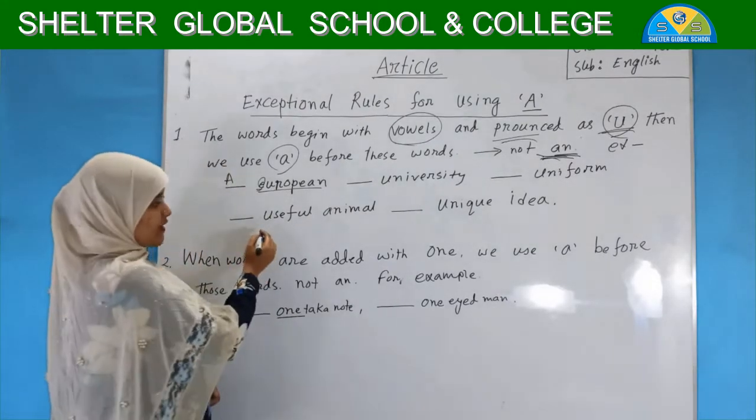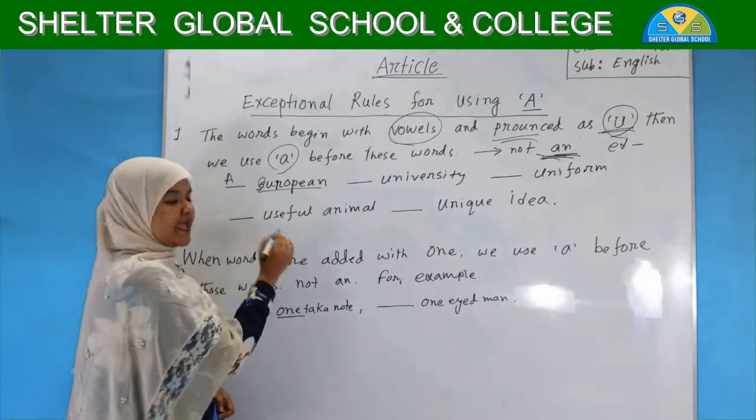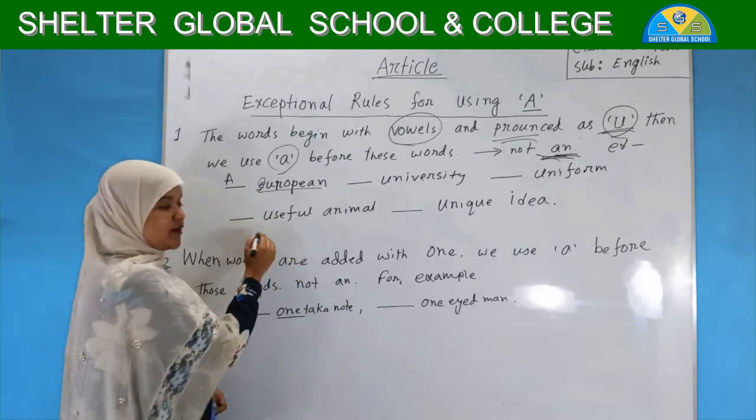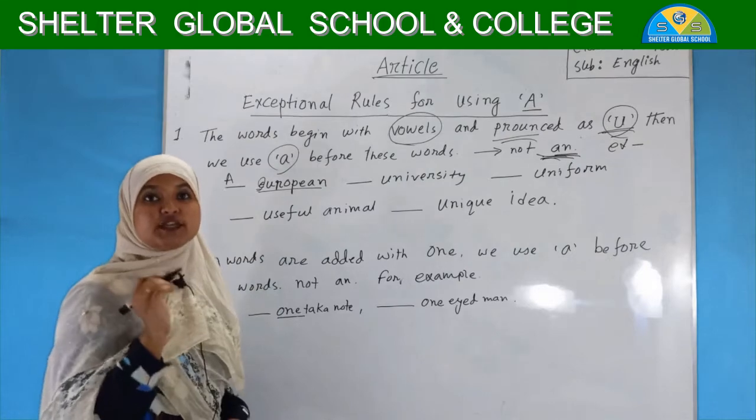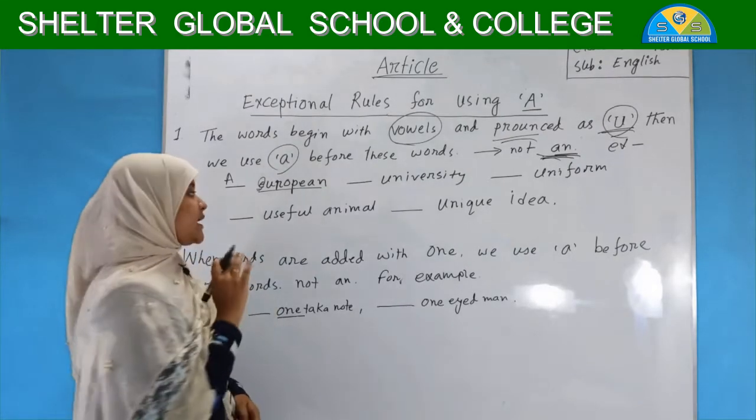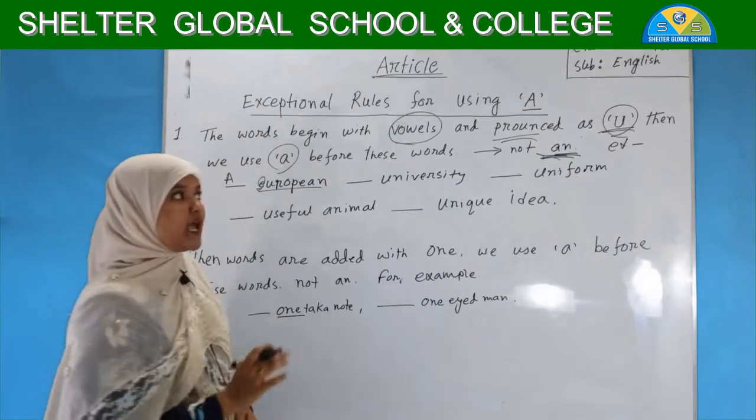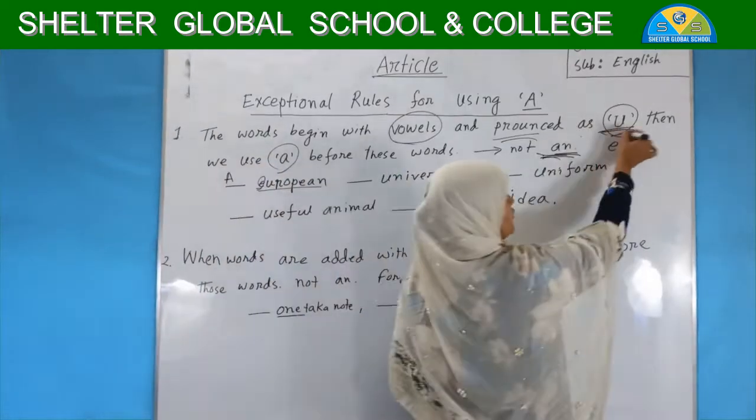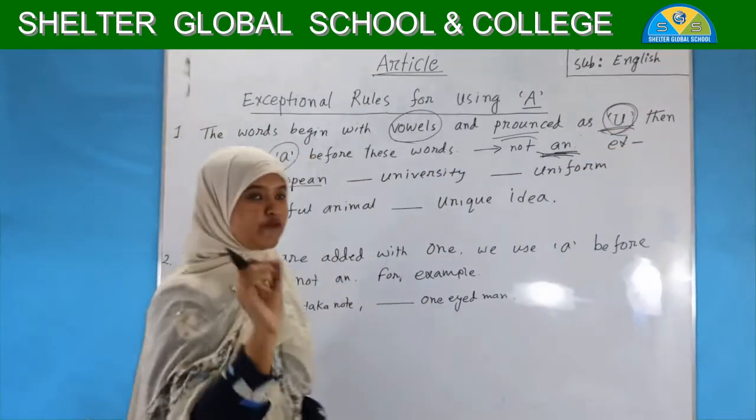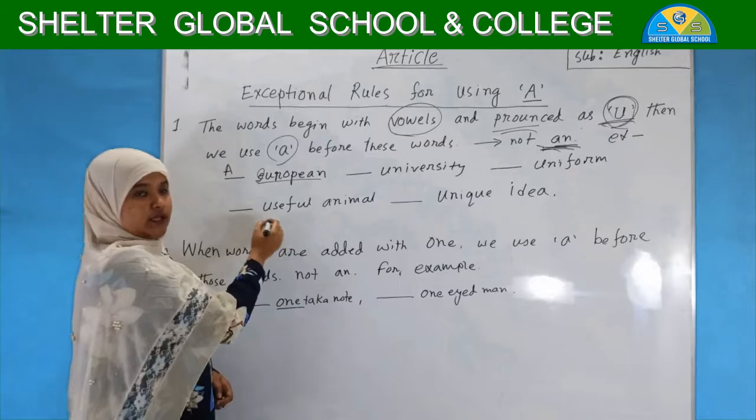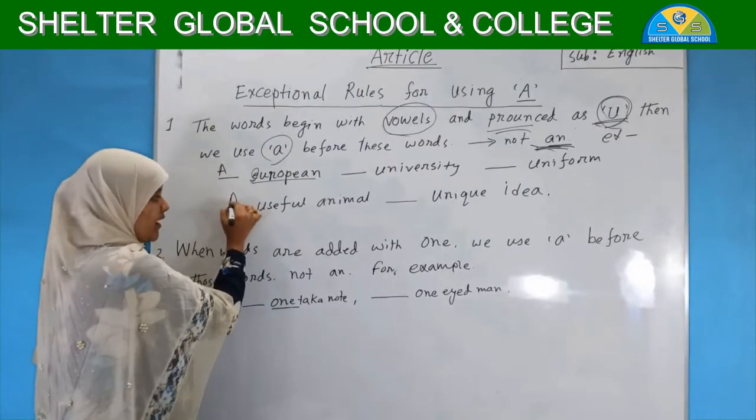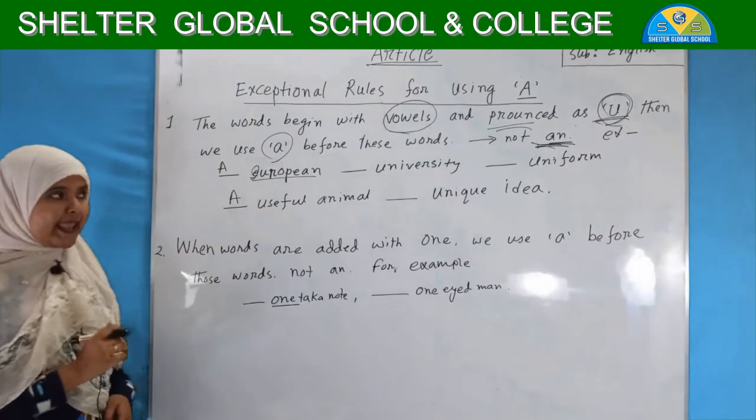The second example is useful animal. This is also pronounced as "you"-ful. Here is the most important thing: you have to be very careful with the pronunciation of "you". See, useful, and we have to fill the blanks with A.